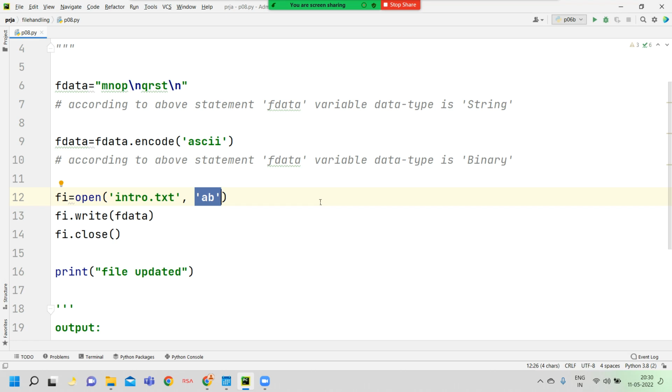Append mode permits adding new content after the old content.